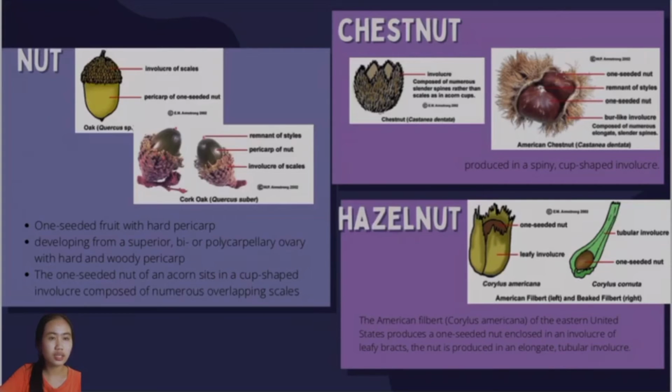In the chestnut, the involucre is composed of numerous slender spines rather than scales as in acorn cups, and the American chestnut is produced in a spiny cup-shaped involucre. The American filbert of the eastern United States produces a one-seeded nut enclosed in an involucre of leafy bracts. The nut is produced in an elongate tubular involucre.